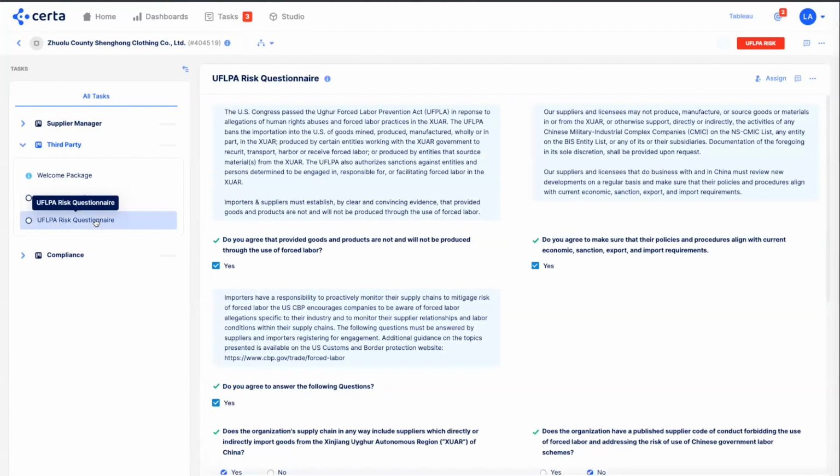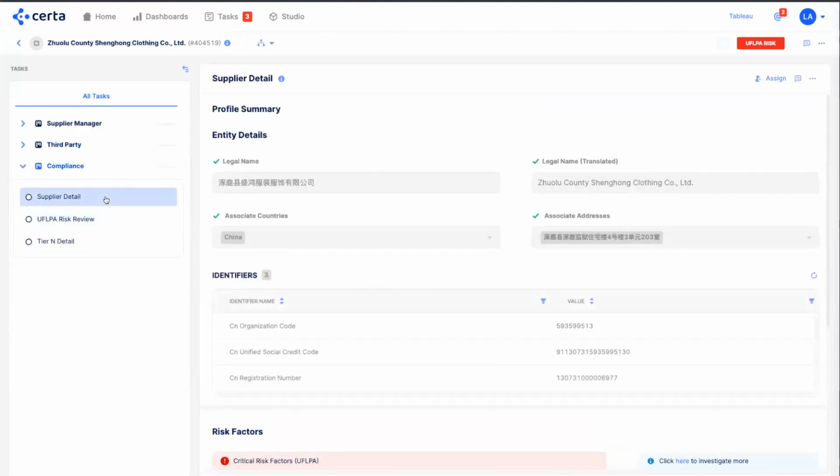After that, we also have enabled a UFLPA risk questionnaire. This would allow a client to ask any sort of specific questions related to how they handle UFLPA compliance, basically attesting to not working with any suppliers where there is known forced labor or modern slavery. Once that's completed, the system would then provide a view for a compliance approval lens to identify any of the risks that have been either self-disclosed or captured along the way.